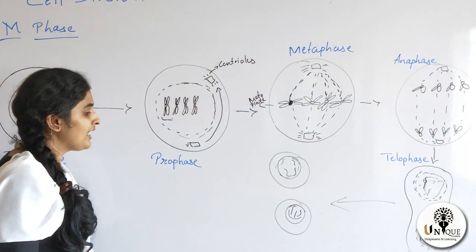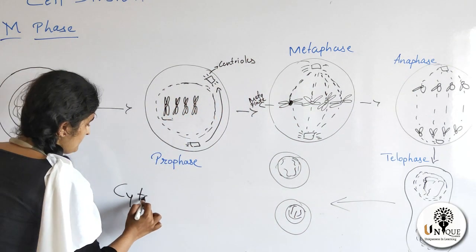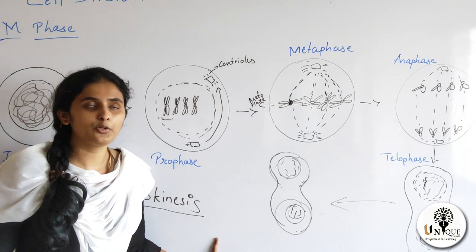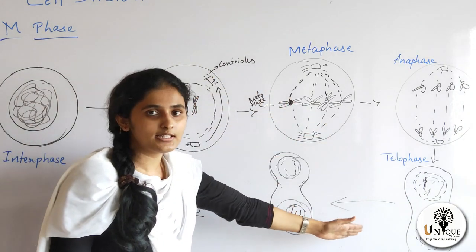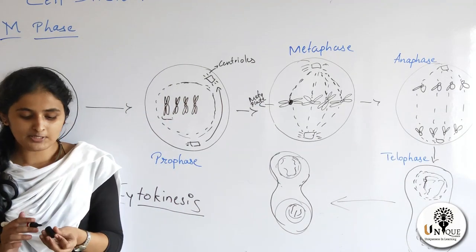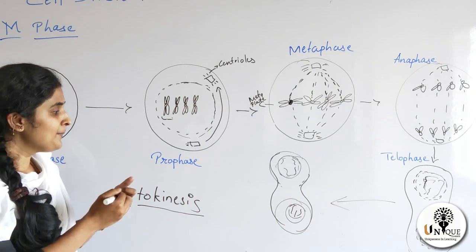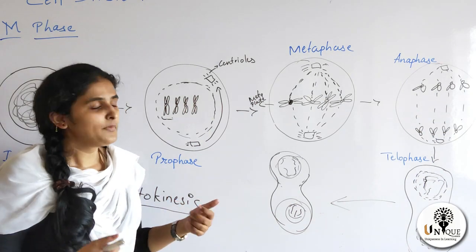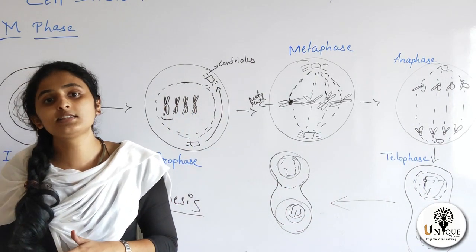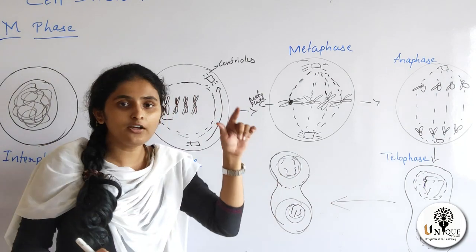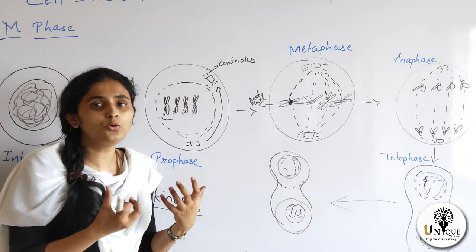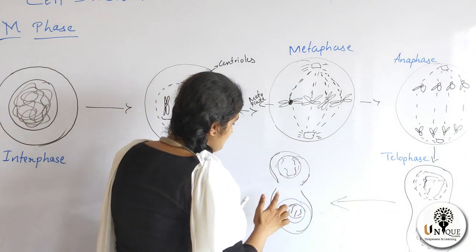So there is another stage that is called cytokinesis. Kinesis, that is division of cytoplasm. This is all about division of the nucleus, and this is about division of the cytoplasm. What happens in animal cells? In animal cells, the plasma membrane is thin and delicate and easily divides. So furrow formation takes place in animal cells, whereas in plant cells, cell plate formation takes place. In animal cells, only a furrow forms, and that furrow deepens and creates two daughter cells very easily.